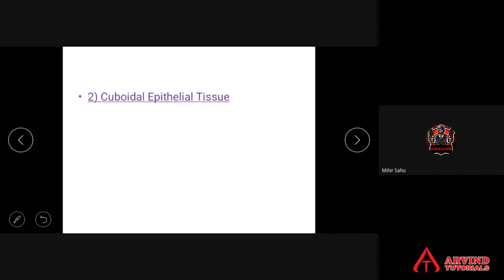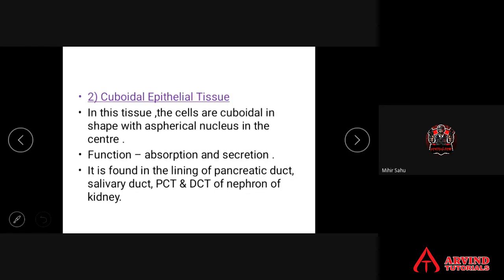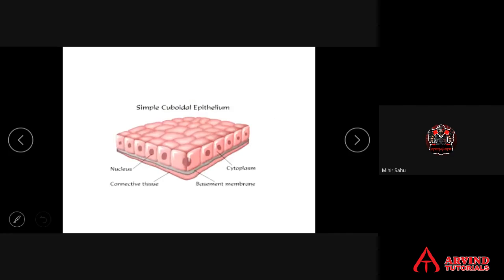This is cuboidal epithelium, a very simple unit. In this tissue, cells are cuboidal in shape. Spherical nucleus is present. Absorption and secretion. Found as a lining of pancreatic duct, salivary duct. Present in PCT, proximal convoluted tubule, distal convoluted tubule of the nephron of the kidney. Now the diagram of cuboidal epithelium, students.